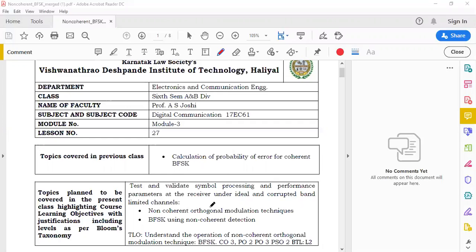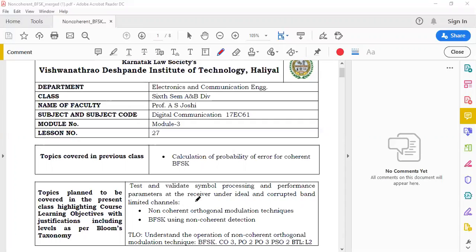Therefore, we have already calculated the average probability of symbol error for binary PSK, average probability of symbol error for quadrature phase shift keying, and then we have calculated average probability of symbol error for coherent binary frequency shift keying. So till now we have studied all coherent digital modulation techniques.